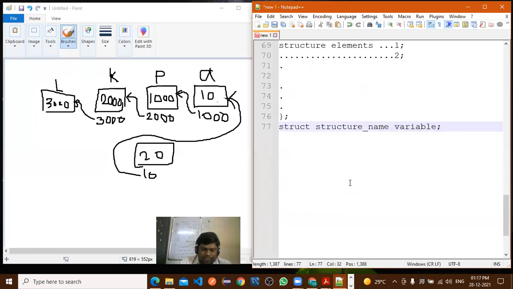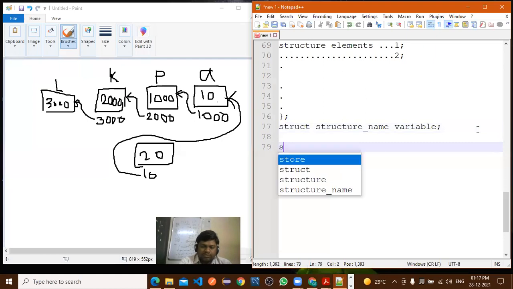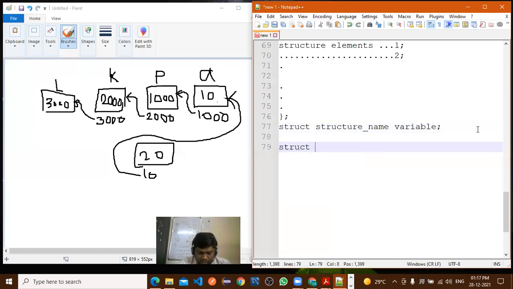Now we'll write one simple example here. Suppose struct employee. Here we'll take separate variables for that employee.